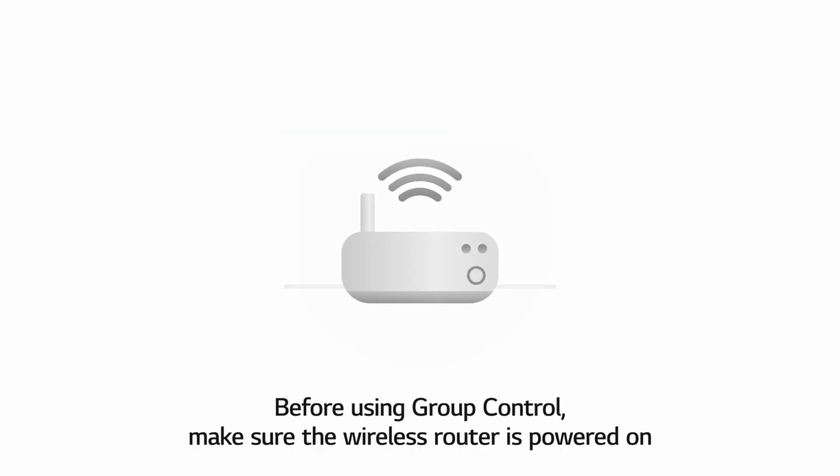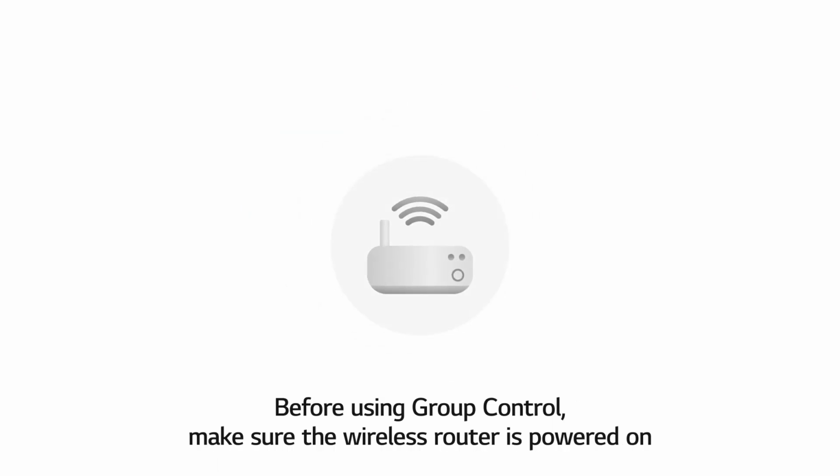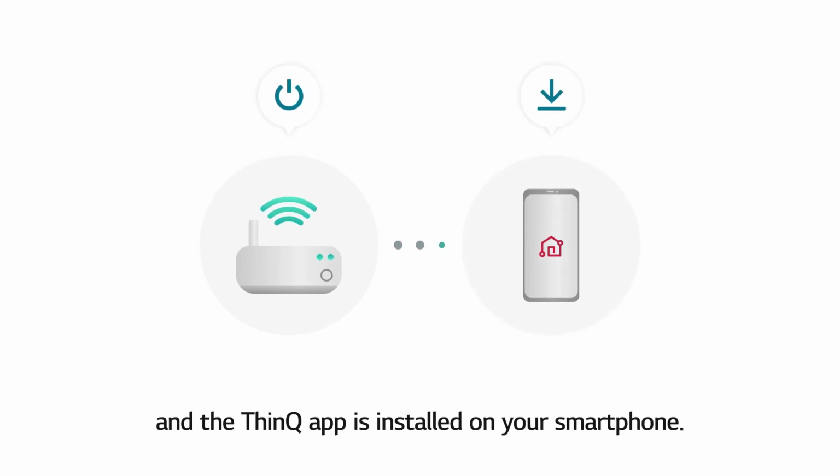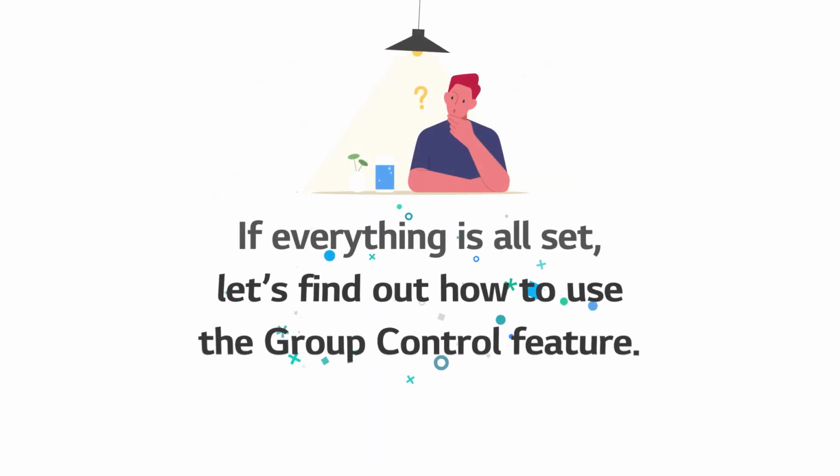Before using group control, make sure the wireless router is powered on and the ThinQ app is installed on your smartphone. If everything is all set, let's find out how to use the group control feature.